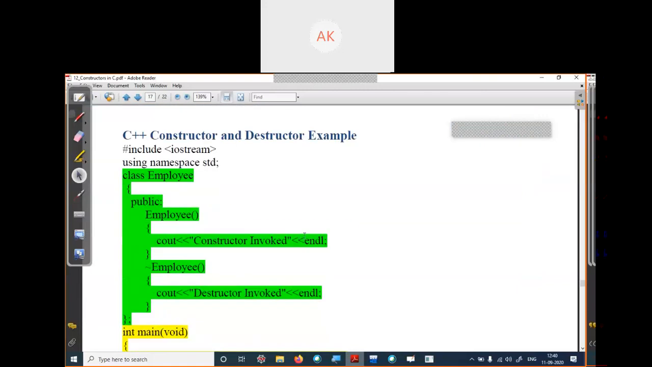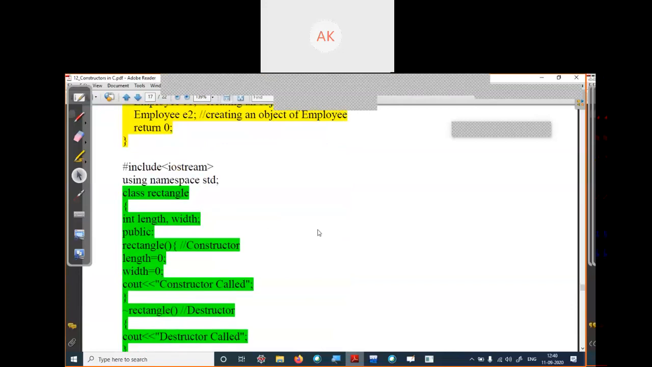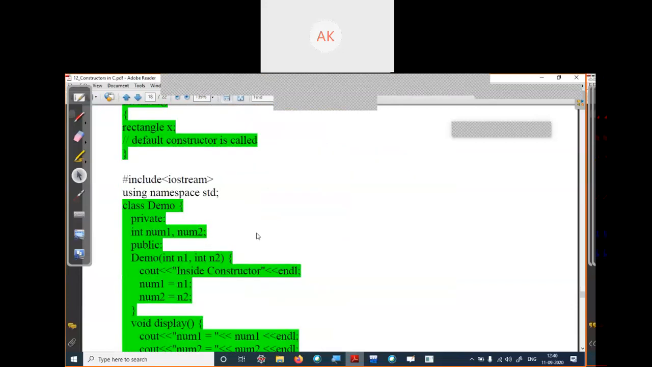Okay, this is the whole thing about the destructor. Is it clear to all of you? Is it clear? So again, we will see one example.